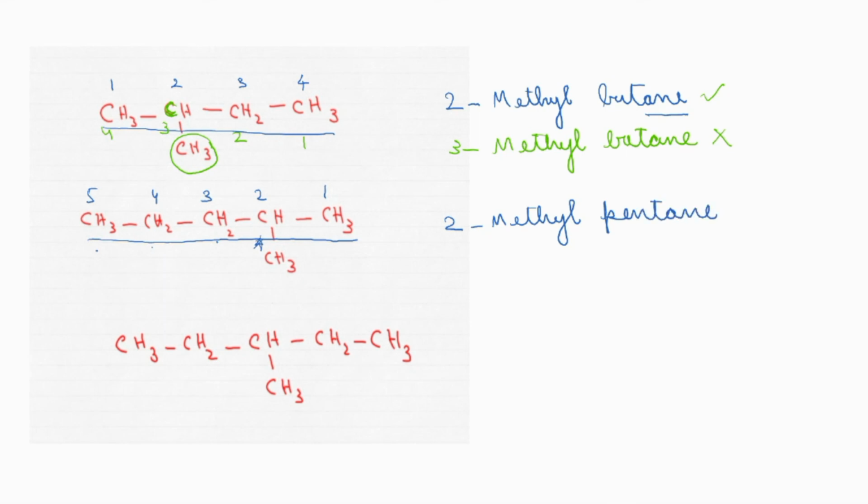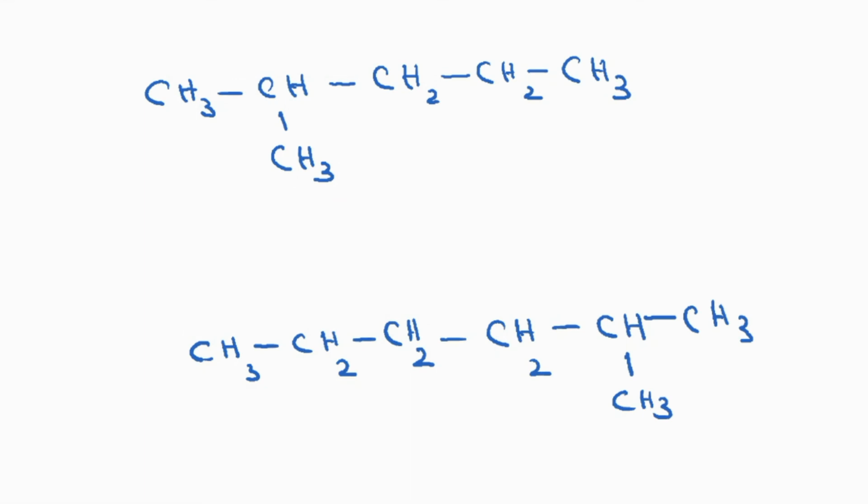Easy, no? Okay, try the third one. In this the methyl group is attached to this carbon atom. From the left also, right also, this carbon will be getting the number 3. That is, 1, 2, 3, 4, 5, and this way also 1, 2, 3, the same number. You can say that the molecule is symmetric, so we don't have any worries. Left to right or right to left, in both ways you can number. What's the name of the compound? That will be 3-methyl pentane. Easy, no? Now see this one.